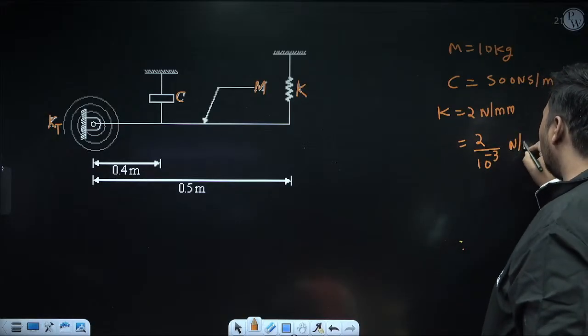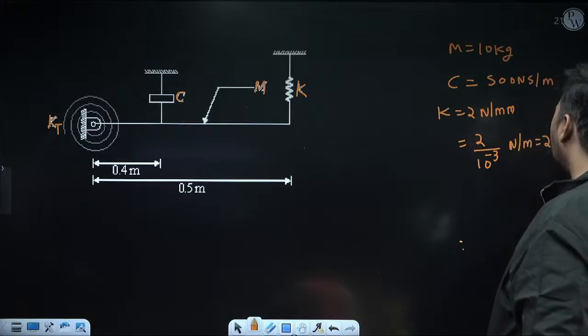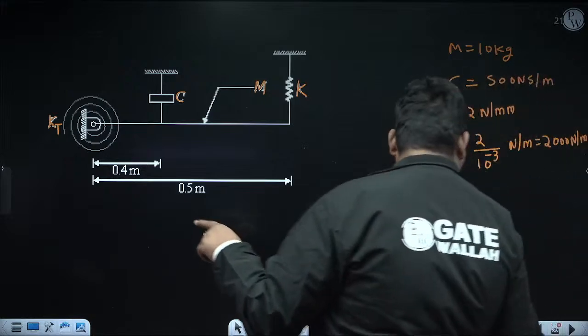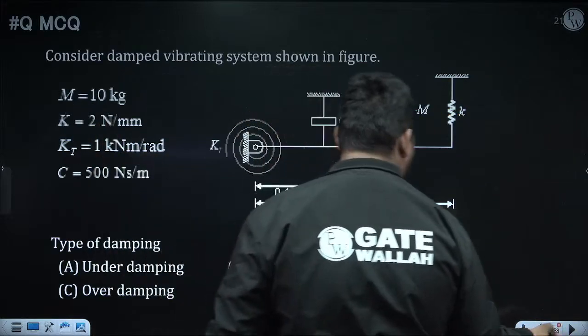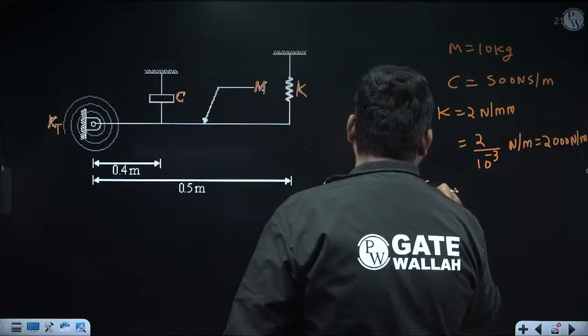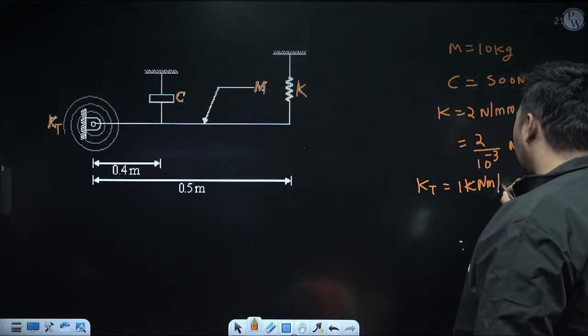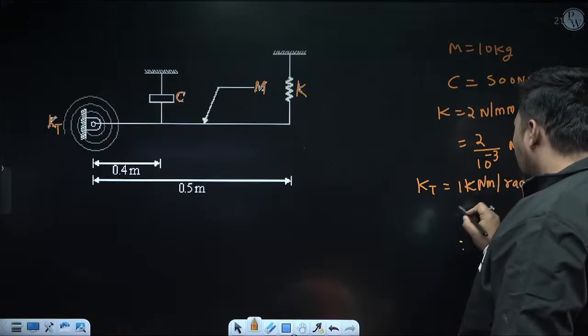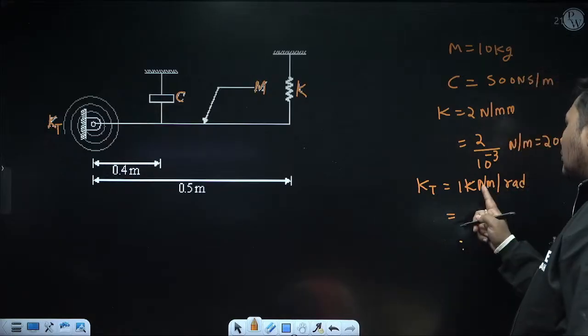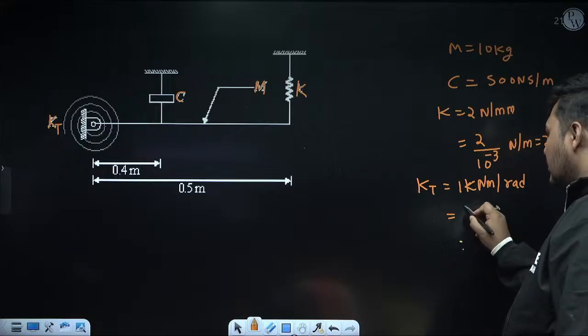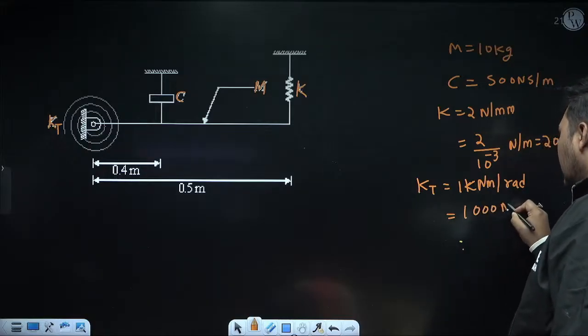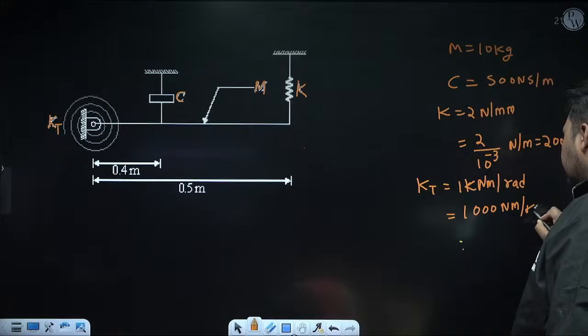So it is in Newton per meter. It will be 2000 Newton per meter. Similarly, the stiffness of this torsion spring KT is also given. It is 1 kilonewton meter per radian. Convert this in SI unit, meaning Newton meter per radian. So 1 kilonewton is 1000 Newton, so it will be 1000 Newton meter per radian.